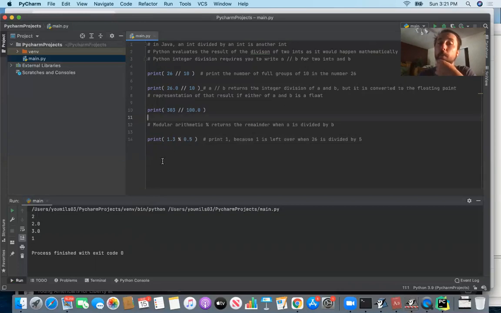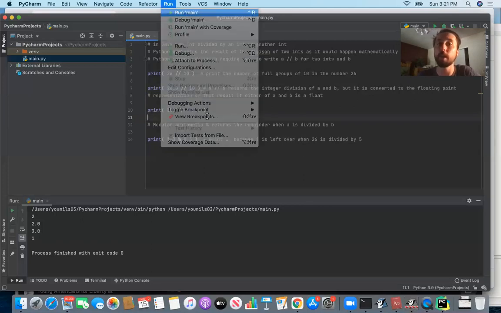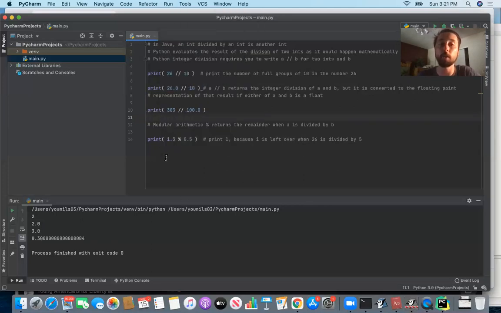But if you go up to 1.5, that would be 3 full groups of 1.5. So you know that the remainder is going to be 0.3, because that's the amount of the 1.3 that doesn't make it into the 0.5s, okay? And this is an example of a rounding error, right? Python tried to evaluate it, but you see just this kind of trailing digit way down here. But since it's so far down from the 0.3, it really doesn't affect that number at all. So that's just an example of modular arithmetic with floating point numbers, right?